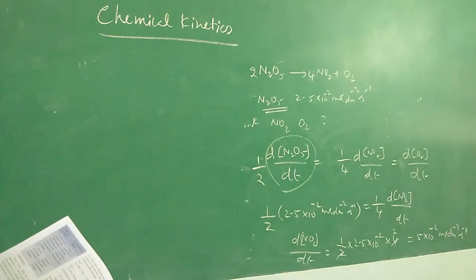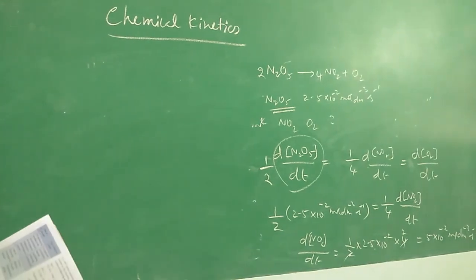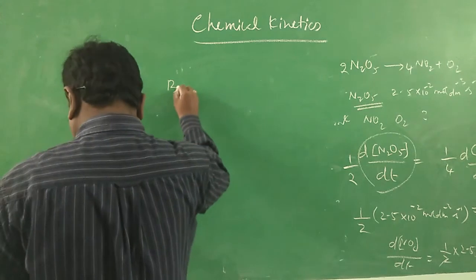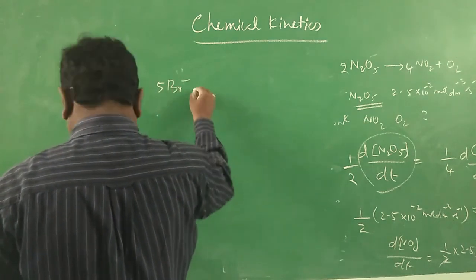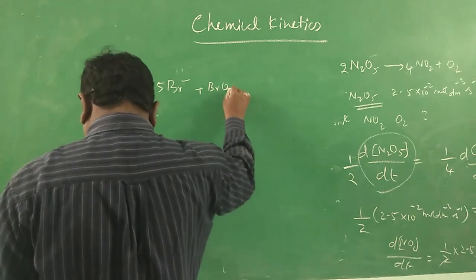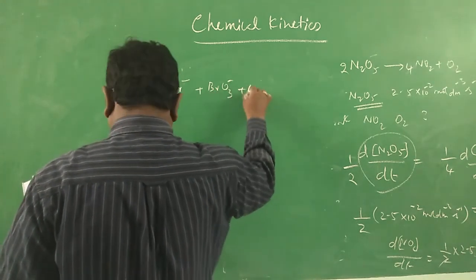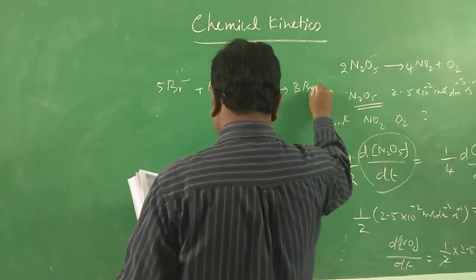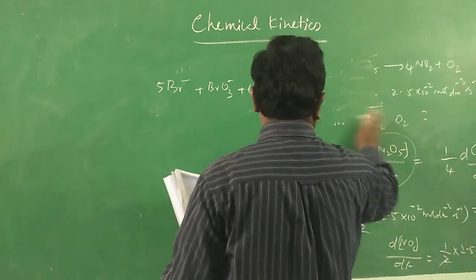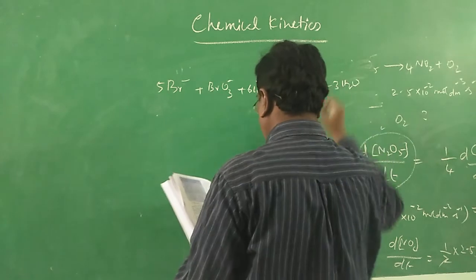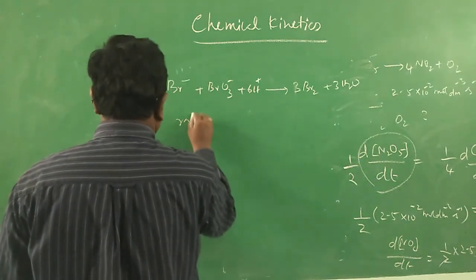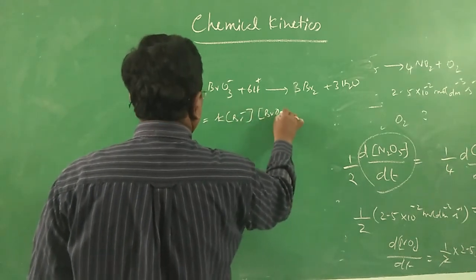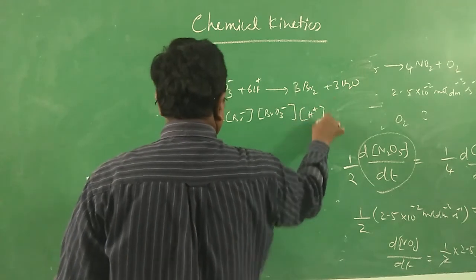What is example 2? What is the order with respect to each of the reactants and the overall order of the following reactions? 5Br minus plus BrO3 minus plus 6H plus gives 3Br2 plus 3H2O. The experimentally determined rate law is: rate is equal to k into bromide ion into bromate ion into H plus ion squared.